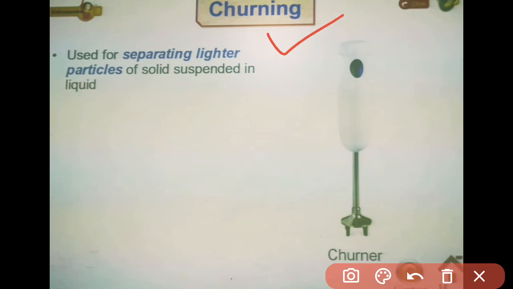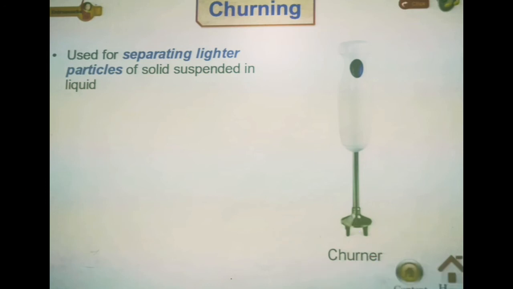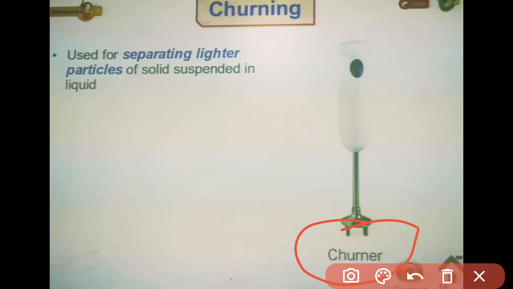To complete this process, there is an equipment called a churner. Many of you must have this at your home. This equipment is used to take out the solid suspended particles from the liquid.